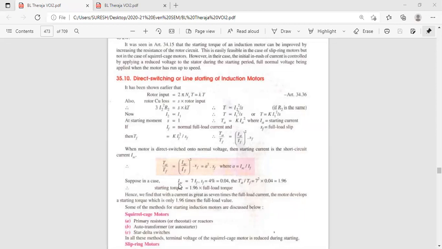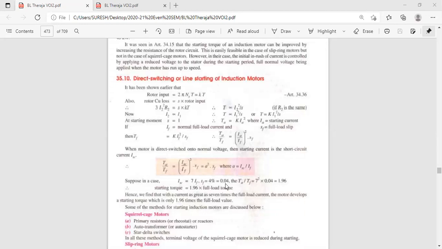But during starting, since speed is 0, your initial starting current is the short circuit current, 7 times the full load current. Let us assume IF is 10, so 70 ampere. It will burn out the windings. Now let us assume slip is 4%. SF is equal to 0.04.